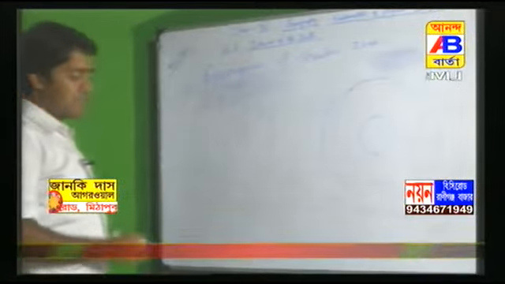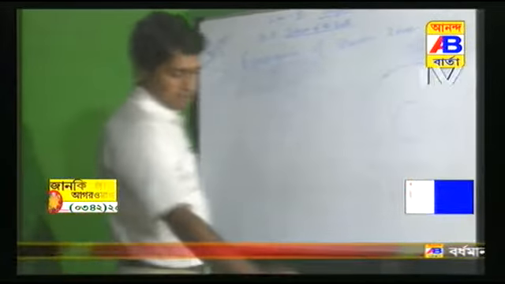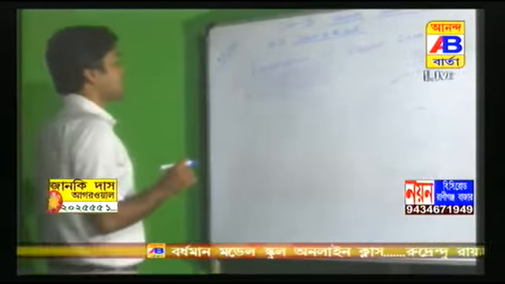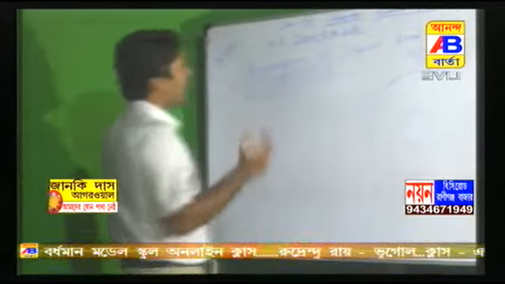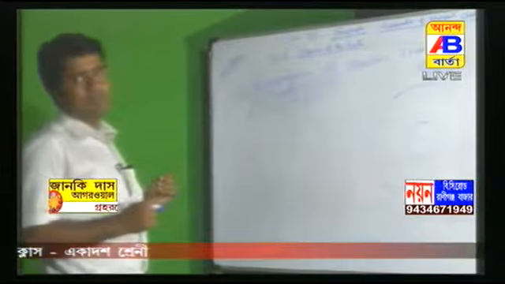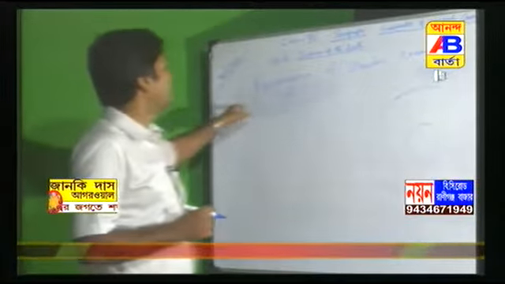Now, emergence of shadow zone, in your book there is also this type of picture, figure number 3.2 A and B. These are the two pictures in your book, which help to understand the concept of shadow zone. First, emergence of shadow zone.